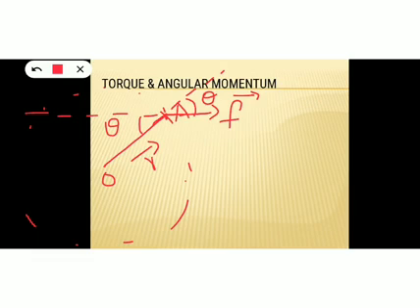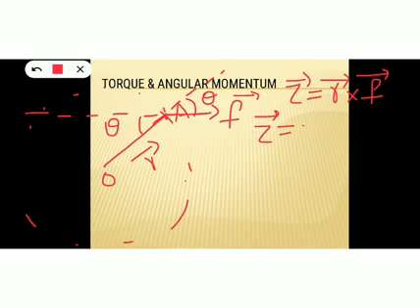Now here the body is free to rotate, so obviously torque comes into play, and that torque is defined as the cross product of vector R and the force acting on that point, vector R cross F. And you know A cross B is AB sin theta, so R cross F is RF sin theta. Here theta is the angle between R and F. So this is the theta, the angle between vector R and the direction of F.